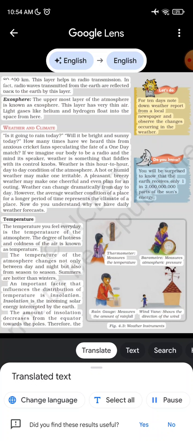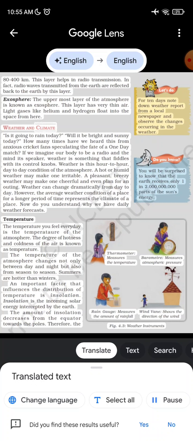In fact, radio waves transmitted from the Earth are reflected back to the Earth by this layer. Exosphere. The uppermost layer of the atmosphere is known as exosphere. This layer has very thin air. Light gases like helium and hydrogen float into the space from here.